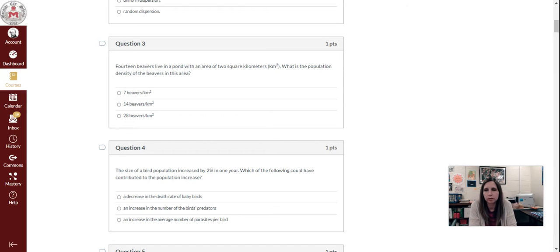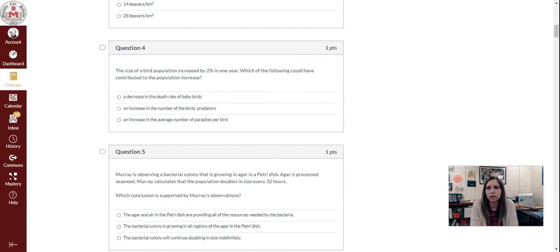Question 3. 14 beavers live in a pond with an area of 2 square kilometers. What is the population density of the beavers in this area? A, 7 beavers per square kilometer, B, 14 beavers per square kilometer, or C, 28 beavers per square kilometer.